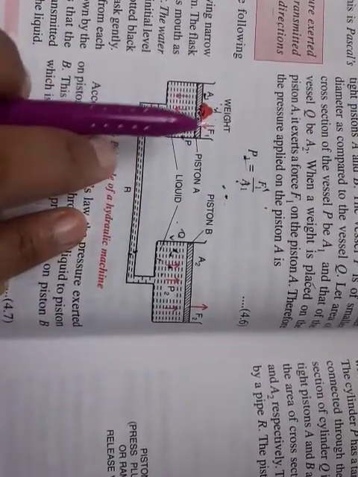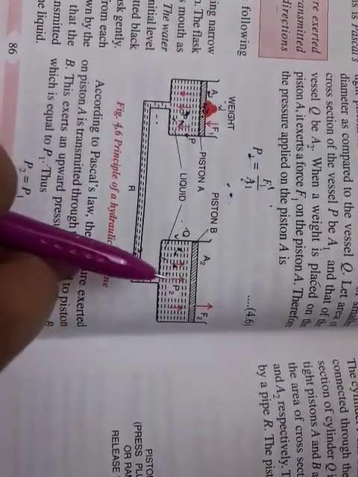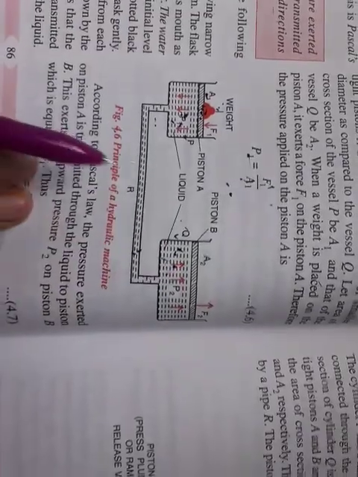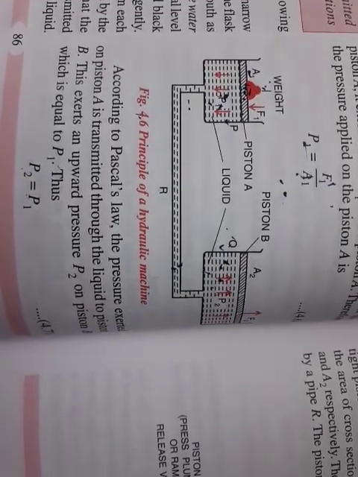Whatever pressure was given to piston A is equal to the pressure given to the cylindrical vessel Q, or piston B. Then finally we can conclude the pressure P2 equals P1.